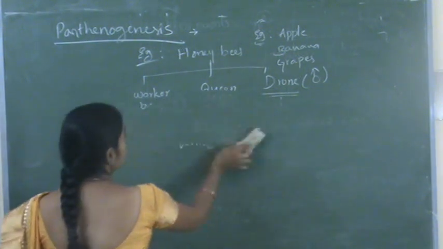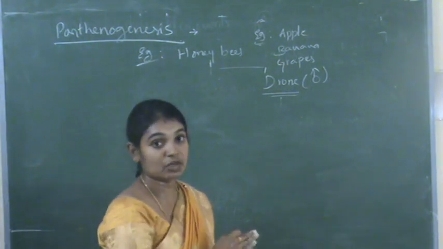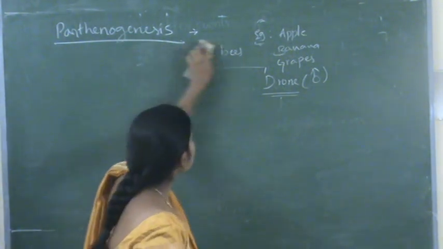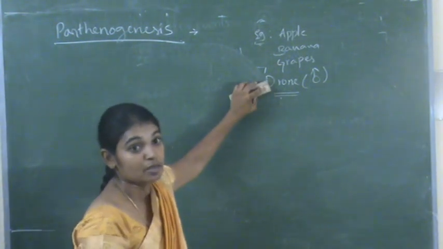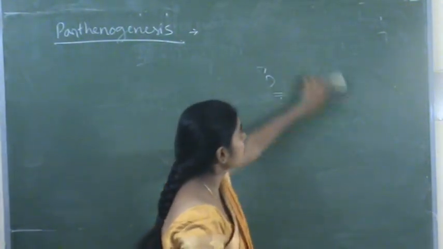In that we have to remember the main things: differences between asexual reproduction and sexual reproduction, and then the sexual reproduction events: pre-fertilization, fertilization and post-fertilization events.